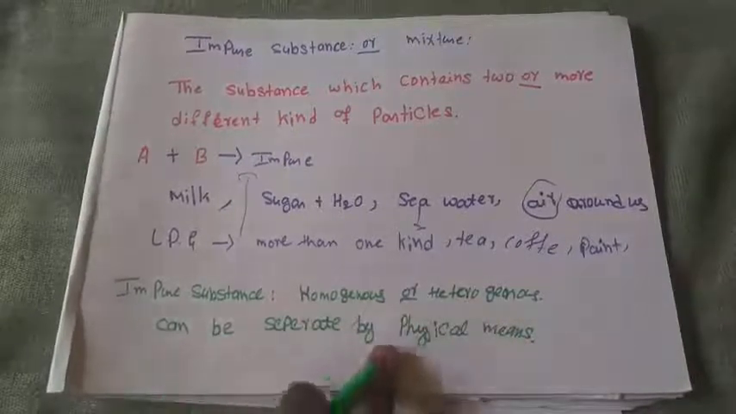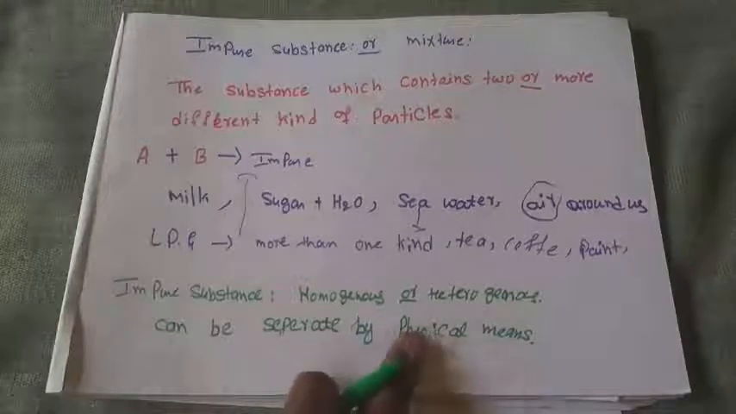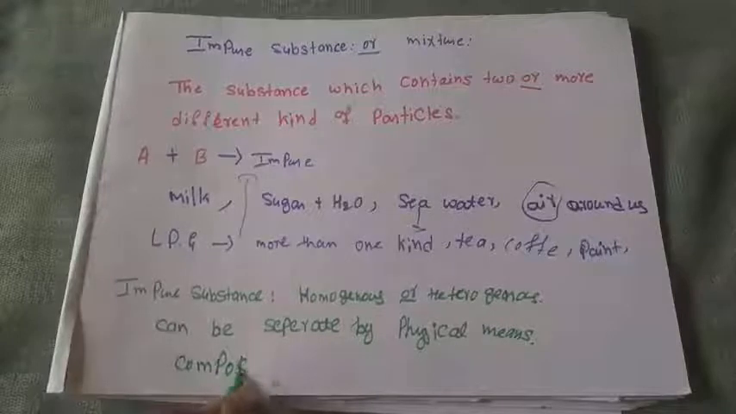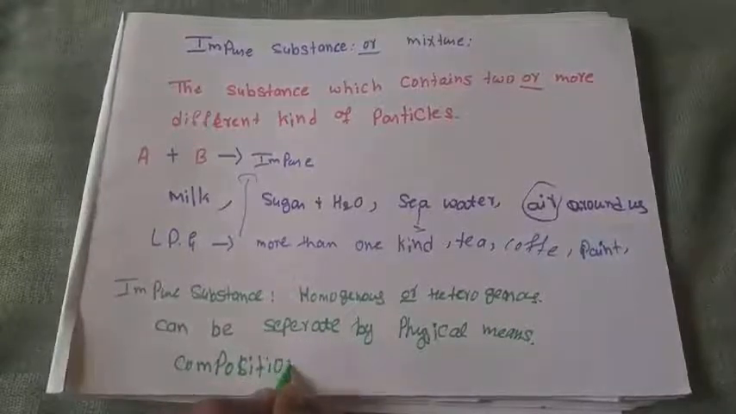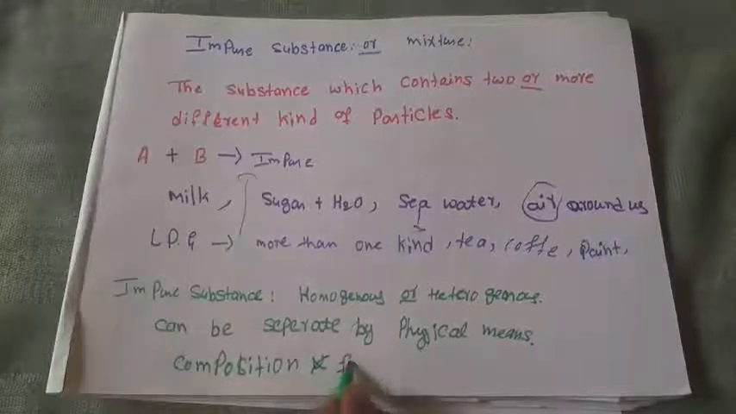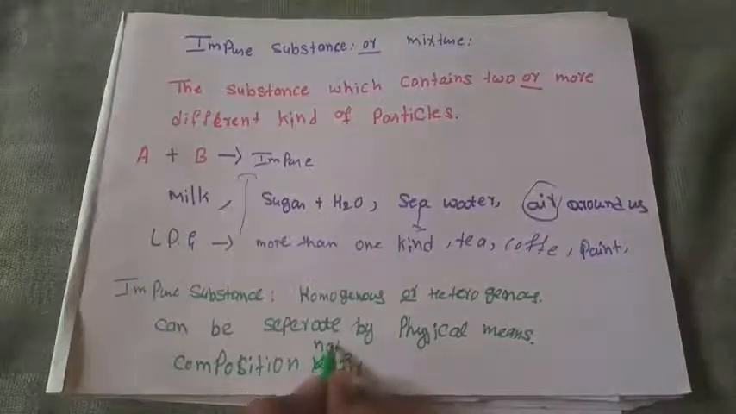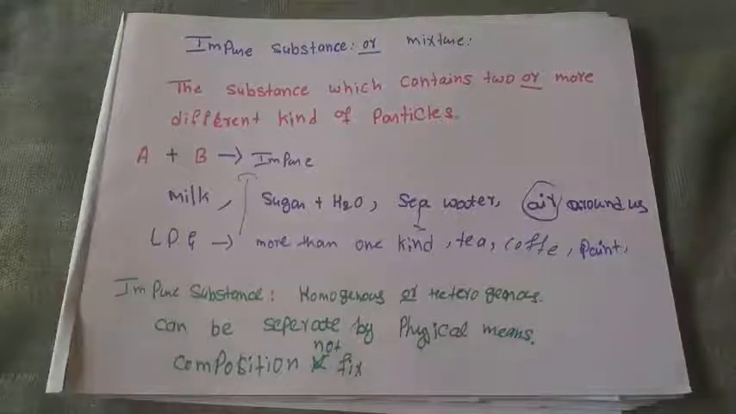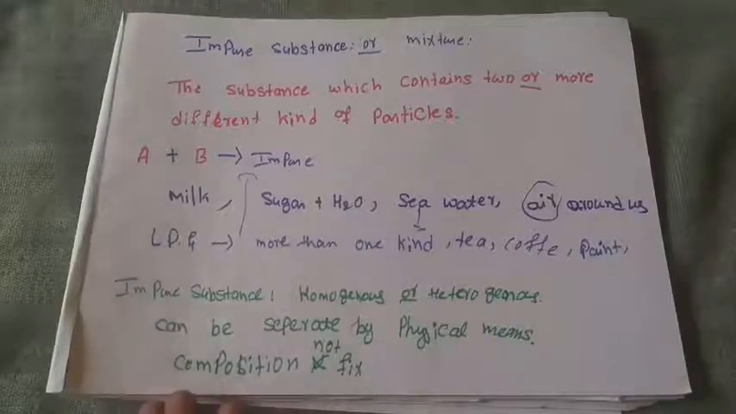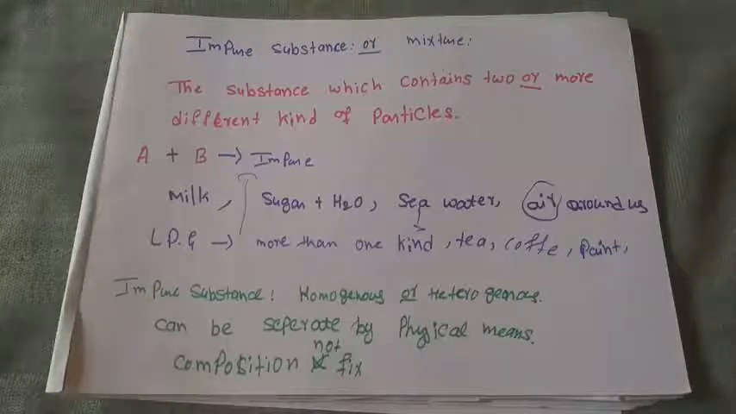These can be separated by physical means. And the composition is not fixed. The composition is not fixed means, when you have a pure substance, the composition, like H2O, is fixed, but in a mixture the composition is not fixed. It may vary, the mass may vary, but in a pure substance the mass is always the same. In an impure substance the composition may vary.